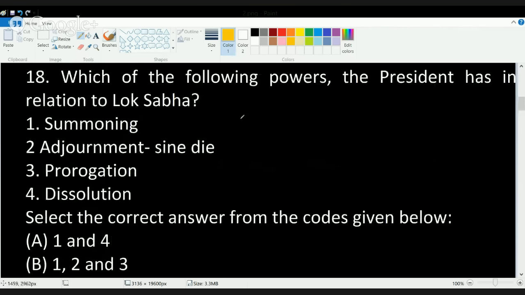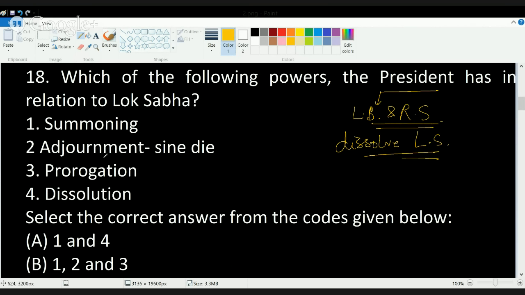Now the President of India has the right to summon and prorogue both Lok Sabha and Rajya Sabha, and has the power to dissolve Lok Sabha. Okay, adjournment sine die is adjourning the Lok Sabha or Rajya Sabha for an indefinite time period, and that power lies with the speaker and not with the president.